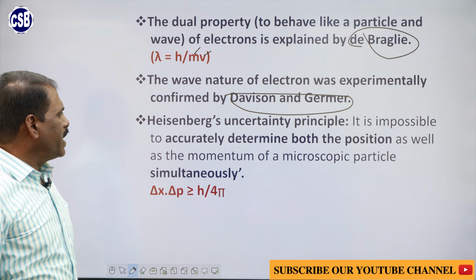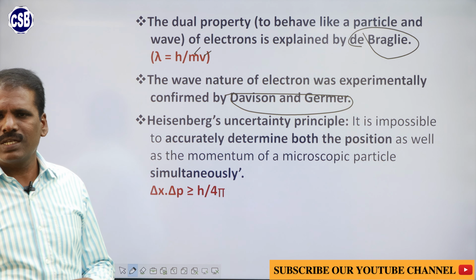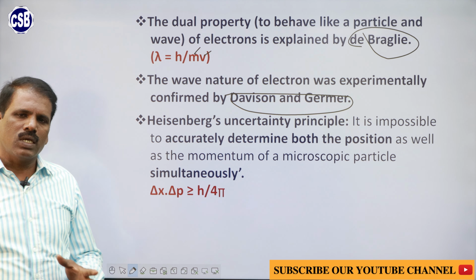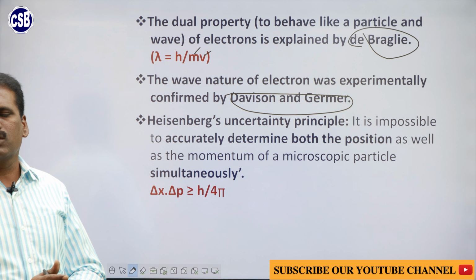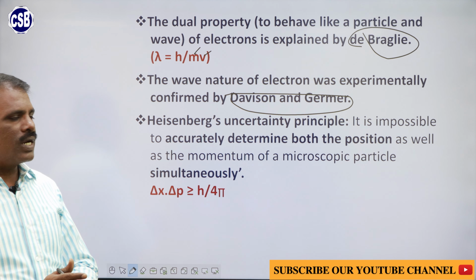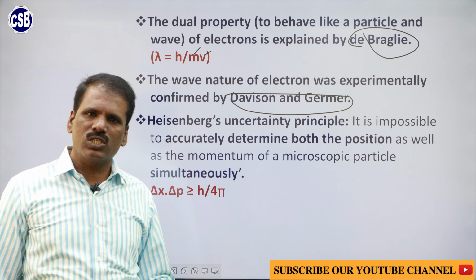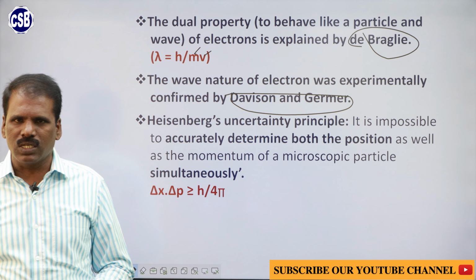Then later Heisenberg proposed a theory that is known as the uncertainty principle. That means the position as well as the momentum of the electron is not possible to calculate simultaneously. It is impossible to calculate the position as well as the momentum of the electron simultaneously.